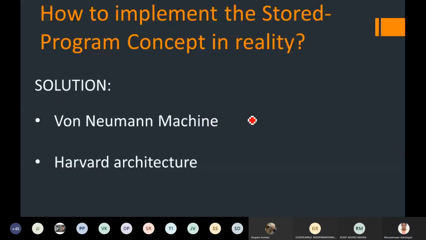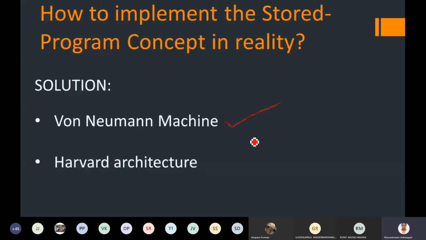Now, for getting a stored program which has to be processed by the computer, the first solution is the von Neumann architecture that we saw in the last two classes, and then they came up with another architecture, that is the Harvard architecture.